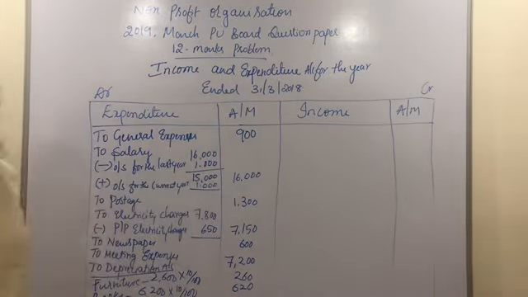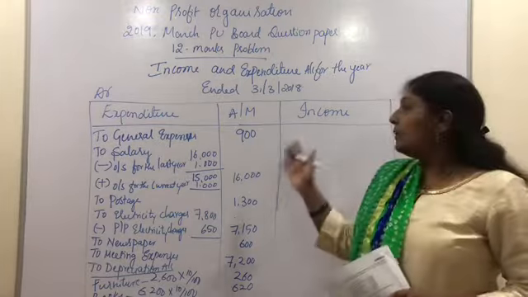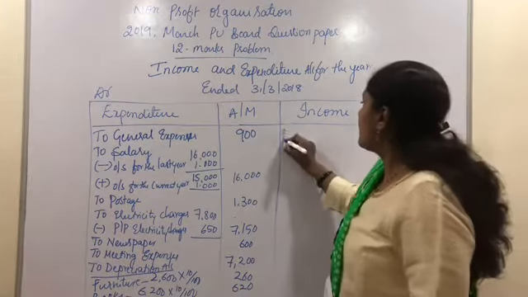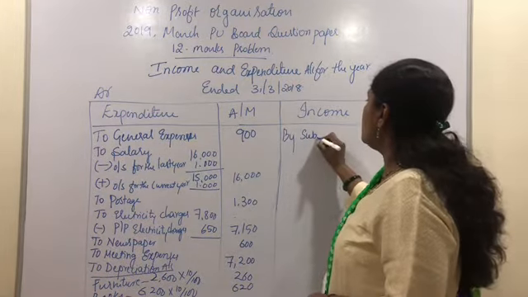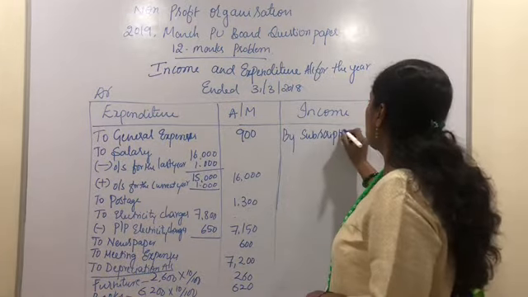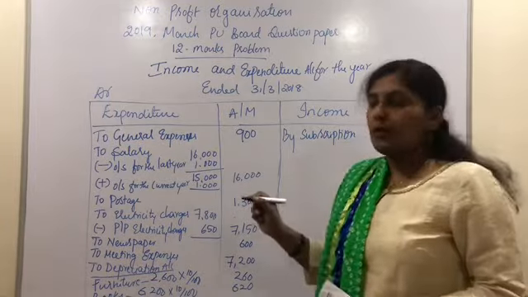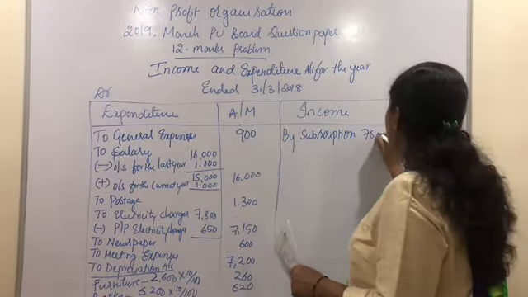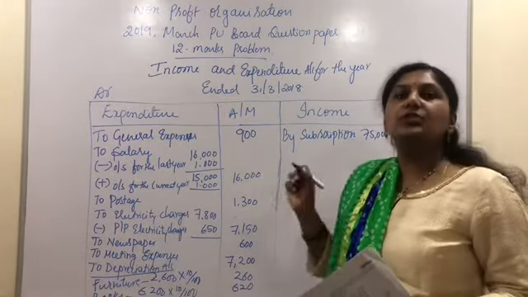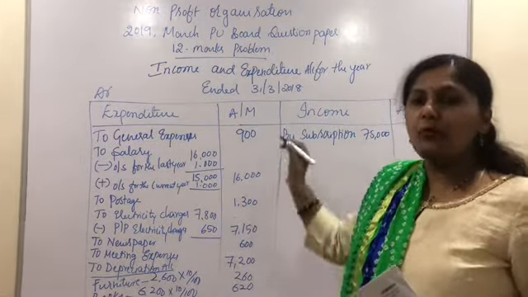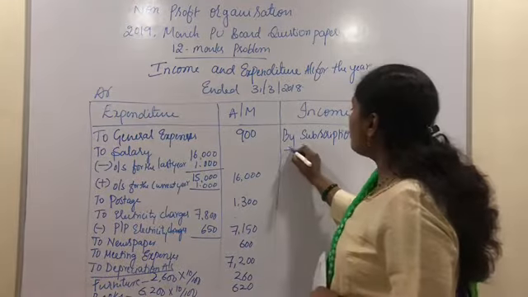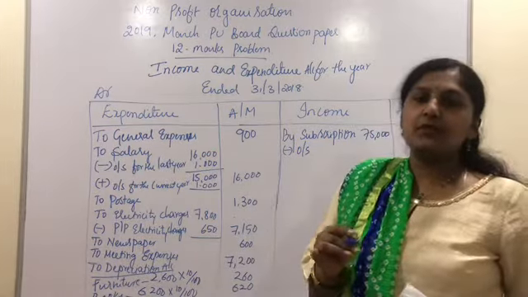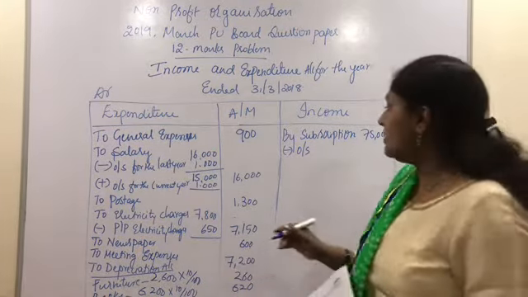Now let us record the incomes. Below the incomes, the first income to record is subscriptions. By subscription, generally in almost all the problems we can find an adjustment related to subscription. This problem is not exceptional because subscription is one of the main sources of revenue for a non-profit organization. We have two different adjustments related to the subscription: last year's outstanding subscription and current year's outstanding subscription.